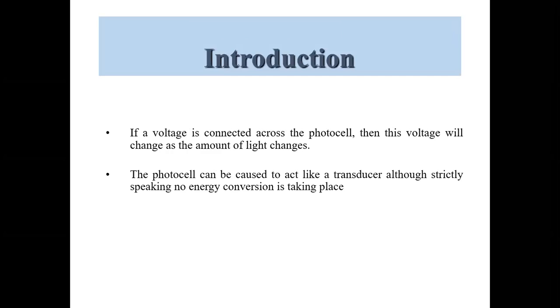So if we connect a voltage to the photocell, when the amount of light changes, the voltage changes, which we can record. So here the photocell can be caused to act like a transducer, but strictly speaking, no energy conversion is taking place.